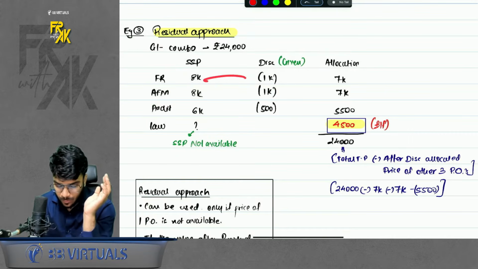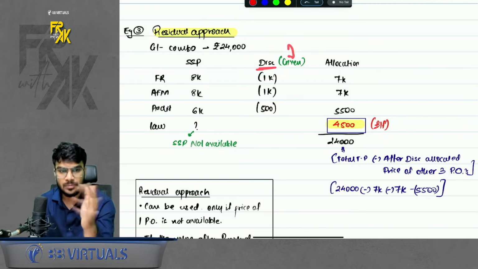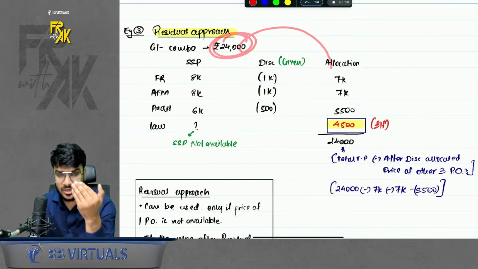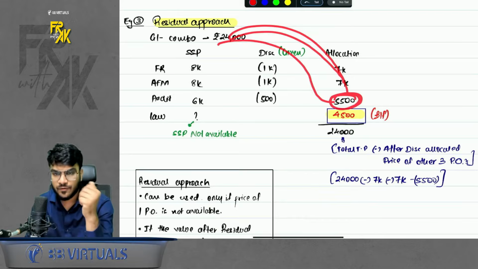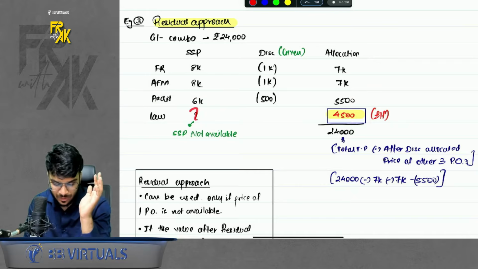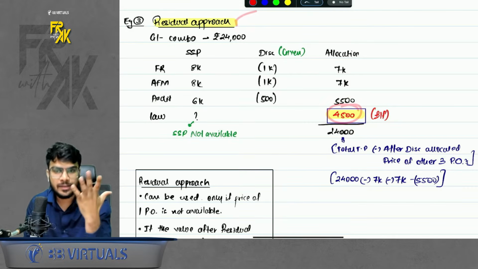Second thing, how much discount did you give on the first 3 products? You already have this. This is given in the question. Okay, assume this. That is given in the question. So out of 24,000, 7,000 you are charging for FR, 7 you are charging for AFM, and 500 are charging for audit. How much will you charge for law? You can't allocate because SSP is not available. So in this residual approach, you will take the balance of law as a balancing figure.